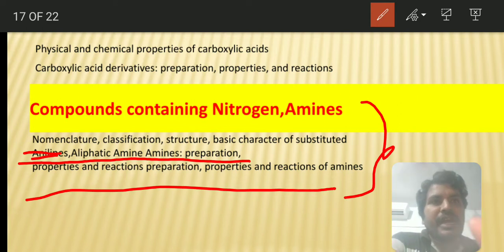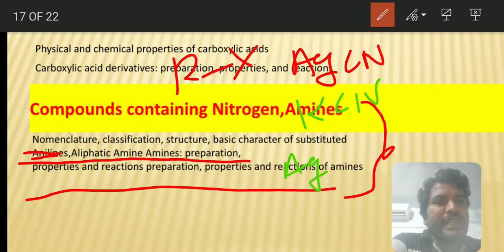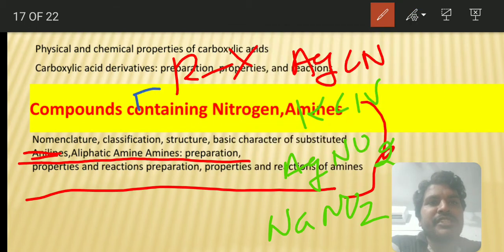In alkyl halides, there are very important reactions: alkyl halide reaction with silver cyanide, alkyl halide reaction with potassium cyanide, alkyl halide reaction with AgNO2, and alkyl halide reaction with NaNO2.